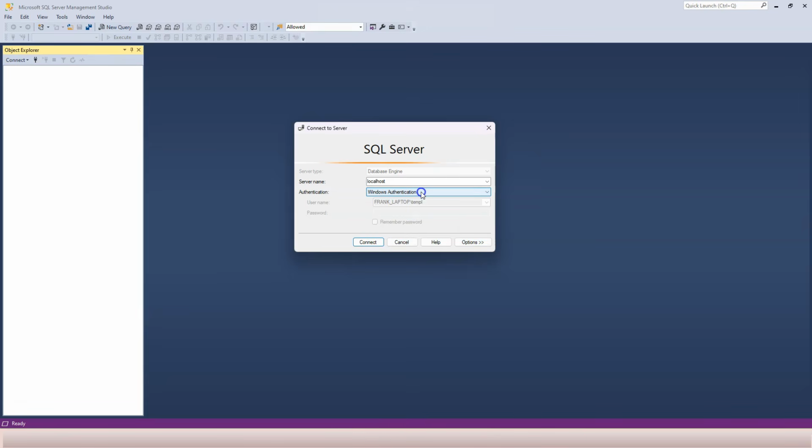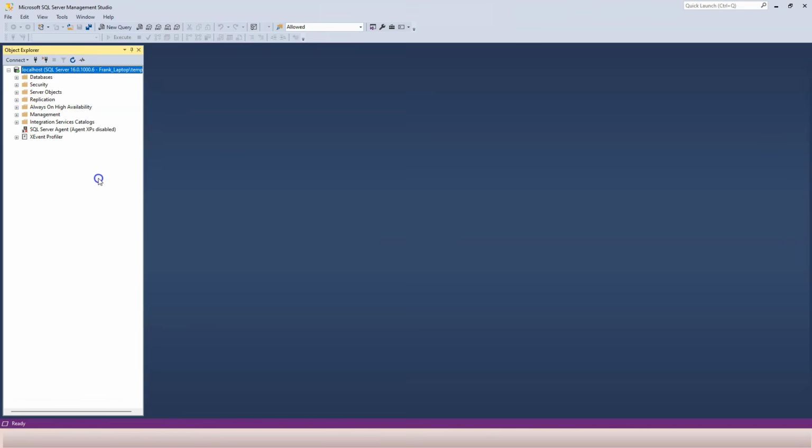Right? Currently, I'm logged in as a Windows user, and SQL Server is now depending on Windows to authenticate me as a database user. Right? Because I, as the user, which is this user here, used this user to install SQL Server, and I'm considered the default administrator. So therefore, I have an account to connect to my own SQL Server on my own computer. So now if I click on connect, I should be able to connect. You see that I am connected.